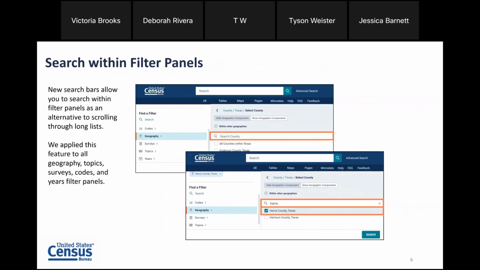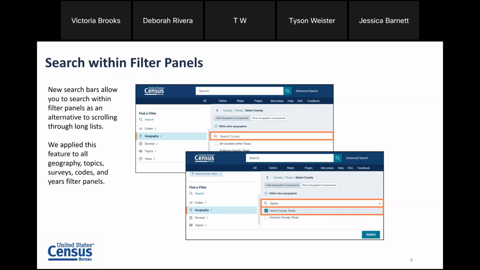Another very exciting part of the release is the ability to search within filter panels. So this is based off of feedback from data users about a popular feature that existed on our site in the past. We have added this once again to our site with several improvements. So one of the improvements that you'll notice is that the search bars that you see are more specific and give you a clear indication for what you would type in each one of these search bars. We're going to walk through this step by step on the site so you can see what I mean.